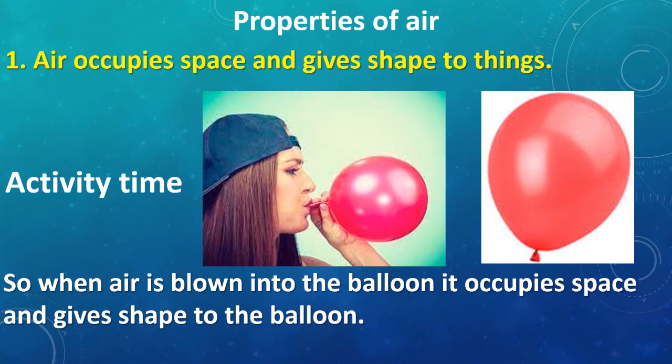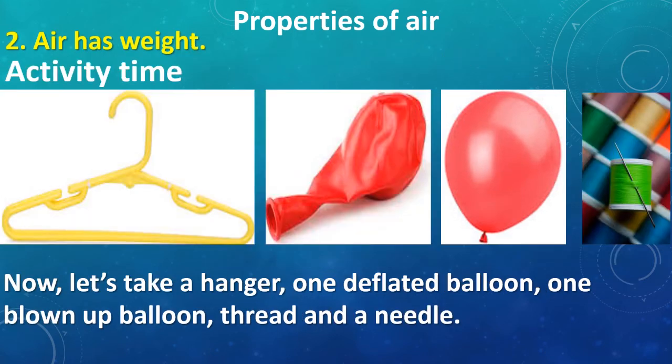After doing this activity, we understood the first property of air, that air occupies space and air gives shapes to things. Let us learn the second property now. The second property says air has weight. How do we have weight?